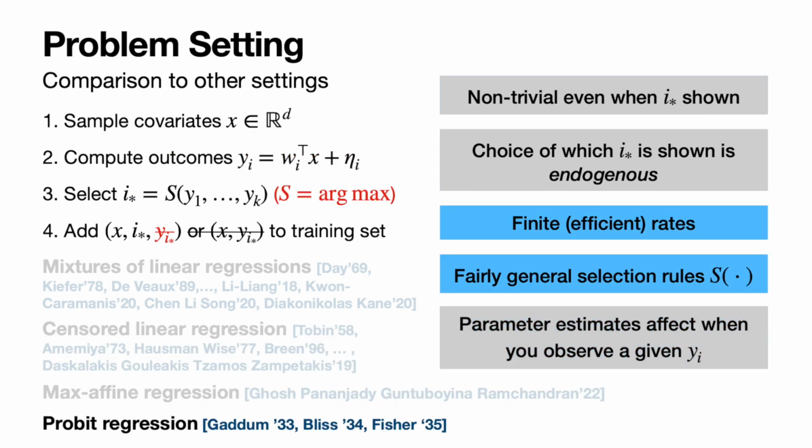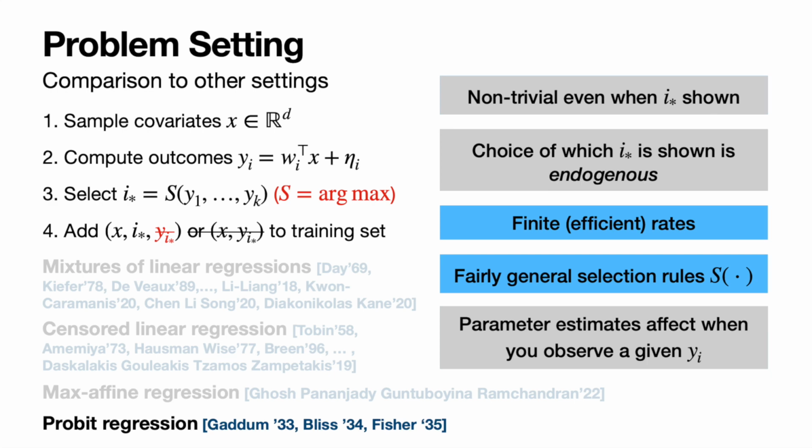A very related problem is so-called max-affine regression, studied in this recent paper by Ghosh et al. This problem, again, becomes trivial once we know when I star is shown. And for those not familiar with max-affine regression, it's actually a very similar setup to ours, but rather than having independent noise values for each outcome, there's a single noise value, and the selector is applied before the noise is applied. Finally, probit regression resembles our setting, but without even observing yi star.